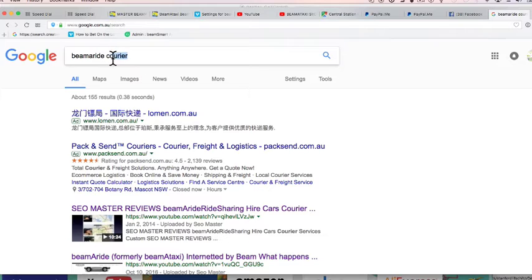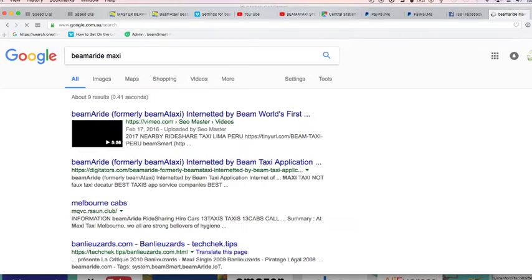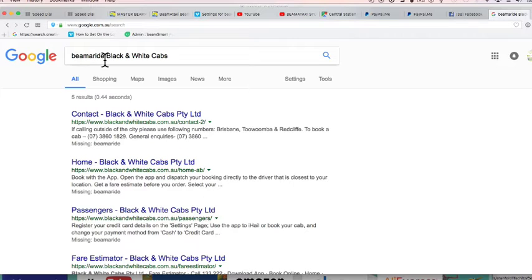Let's try BeamAride Maxi. These are the ones that I just set up. Now, what I haven't set up is, say, black and white cabs. So it shouldn't appear here unless somehow I did have it buried in the stuff there. And by the way, black and white cabs can't use this. See, it's not there.